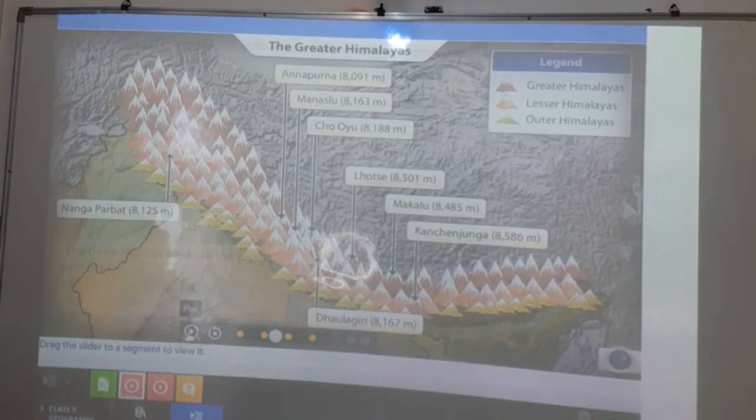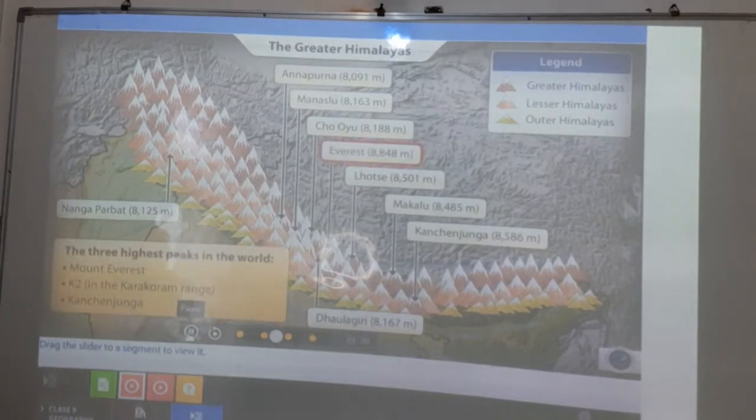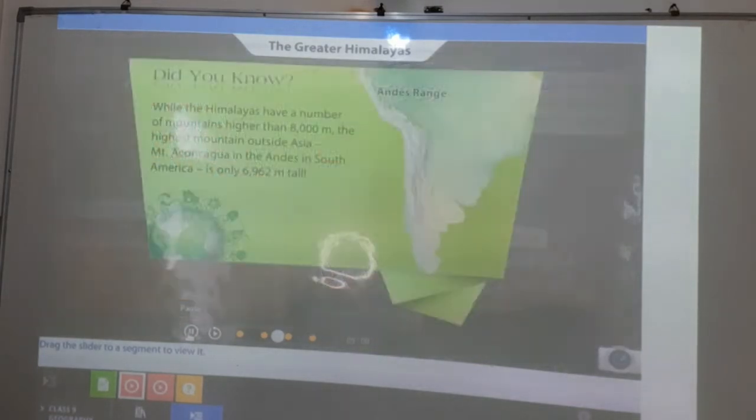In different places, these different mountains are there. I guess at least Kanchenjunga is known to you. Mount Everest in Nepal is of course the highest peak in the world. And the highest one is who? The Mount Everest in Nepal is the highest peak of the Himalaya.